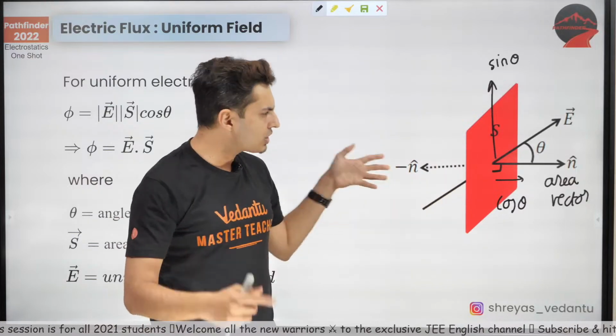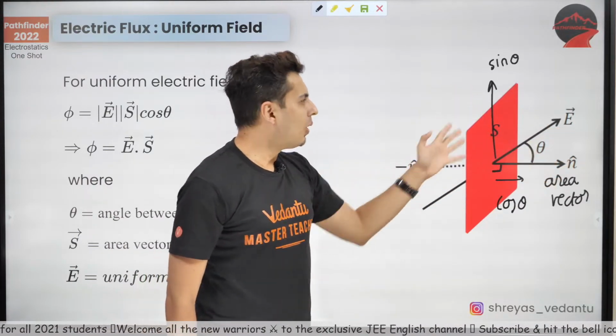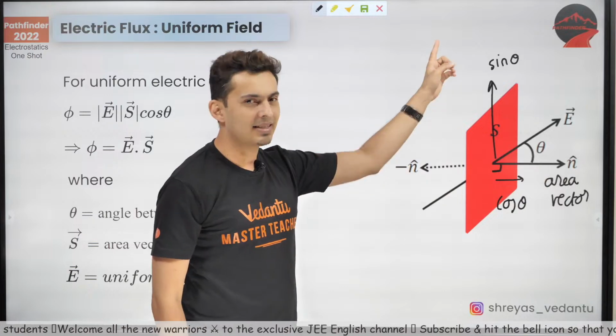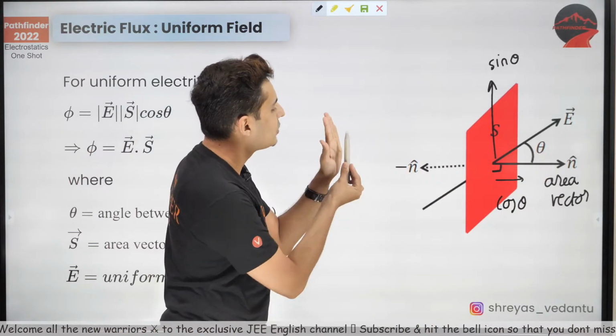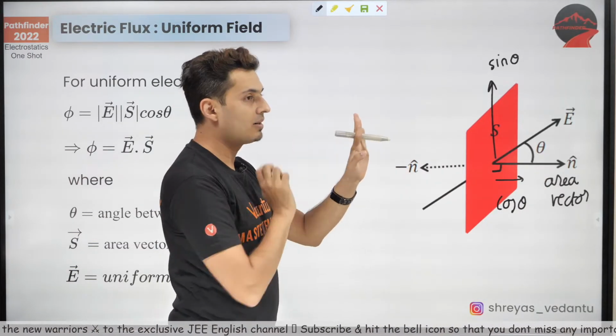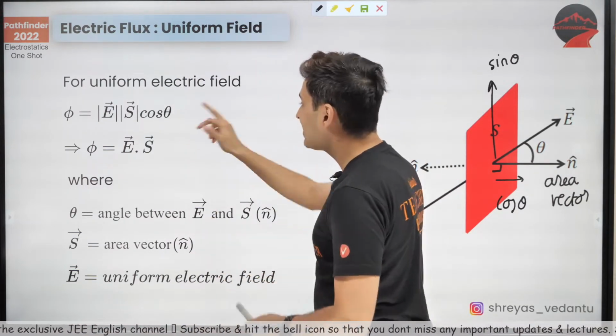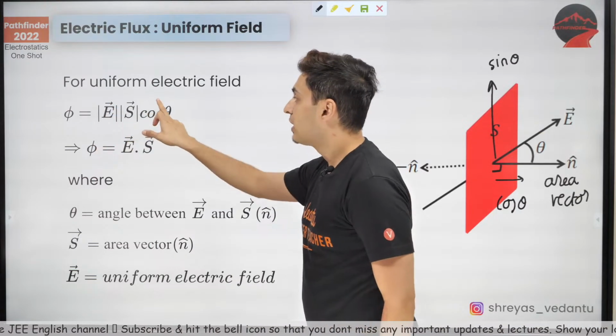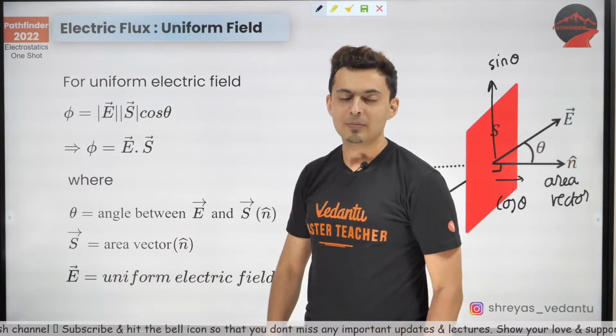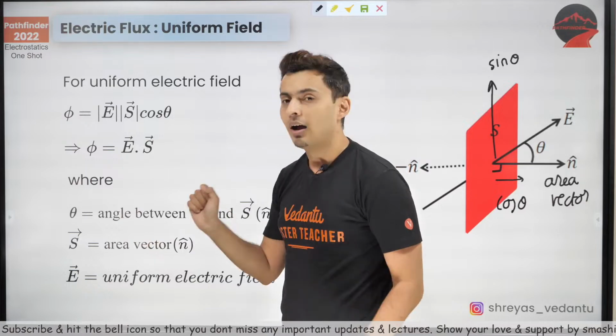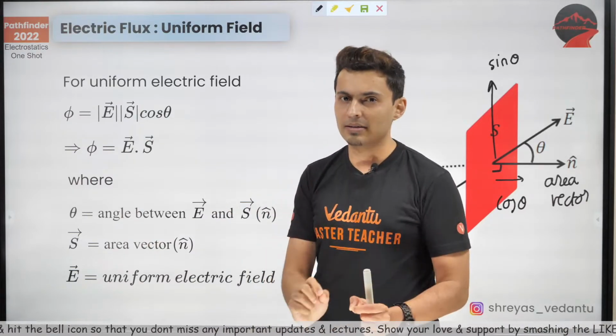Which component is actually piercing through that area? Obviously the cos component, not the sine component. The sine component is just going parallel, the cos component pierces through it. So that's why you have the cos theta component, and that's the reason why you have field cos component into area. That's the reason why you have cos theta in the formula for the flux.